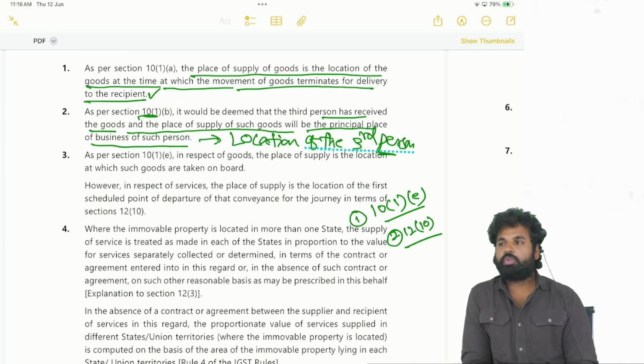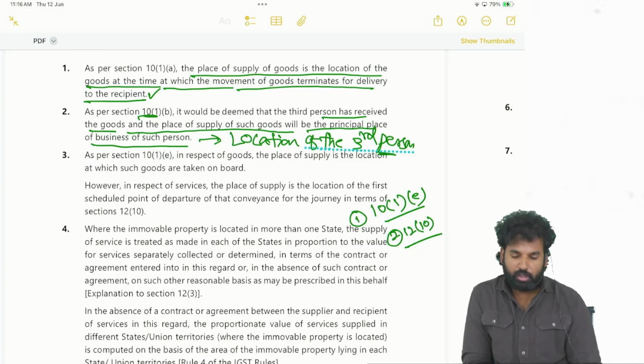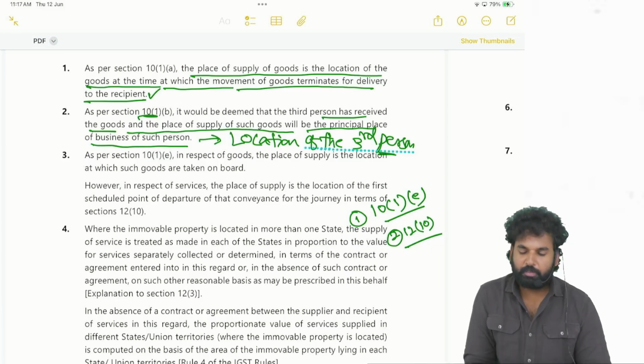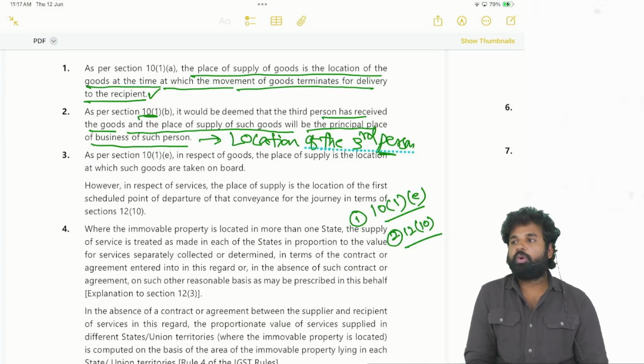The place where the goods are loaded onto the conveyance. Goods are on board the conveyance, correct? Next, in case of supply of services on board a conveyance, the place is the first scheduled point of departure of such conveyance.